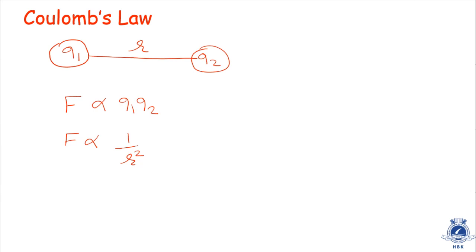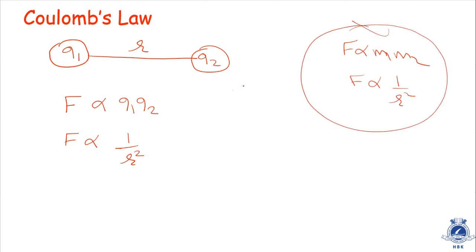Some students might be reminded of the gravitational law. In gravitation also we have two masses: F is proportional to m1 m2, and F is proportional to 1 by r square. The same kind of law was given by Newton and by Coulomb, but the charges are different. Both are inversely proportional to the square of the distance between them. Therefore Coulomb's law and Newton's law are both said to be inverse square laws.